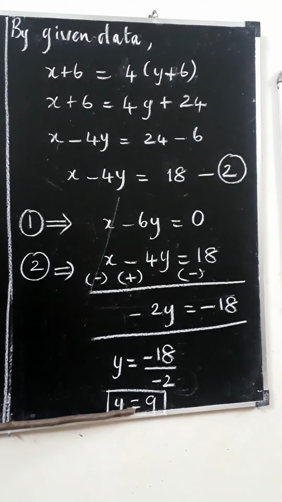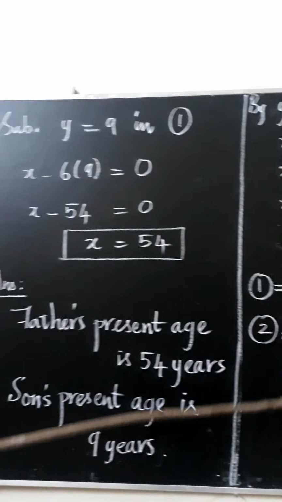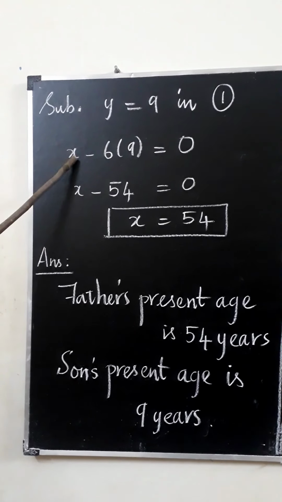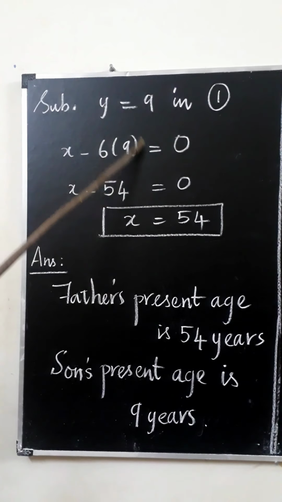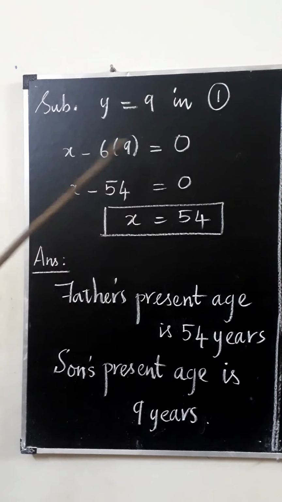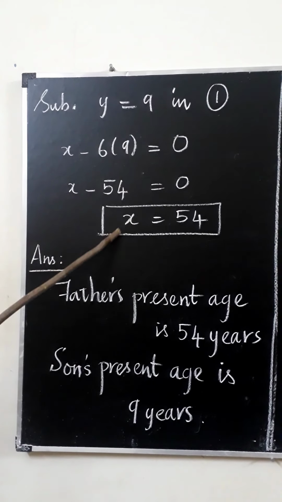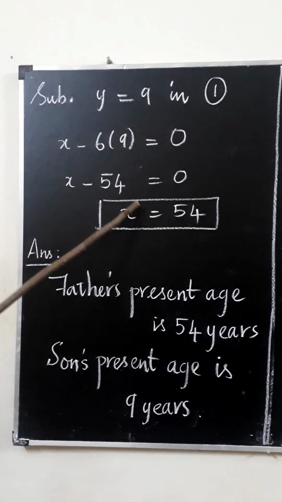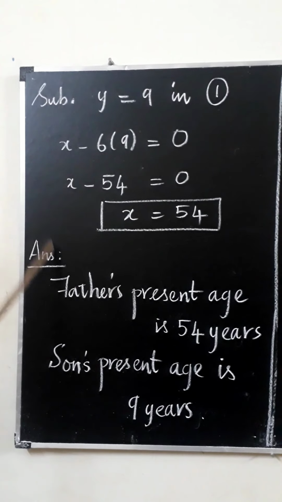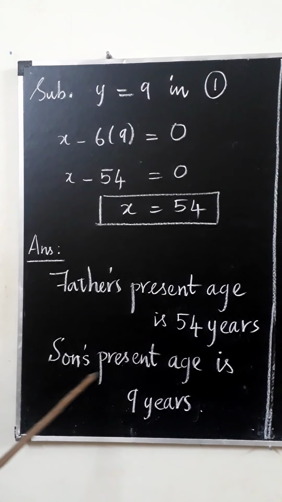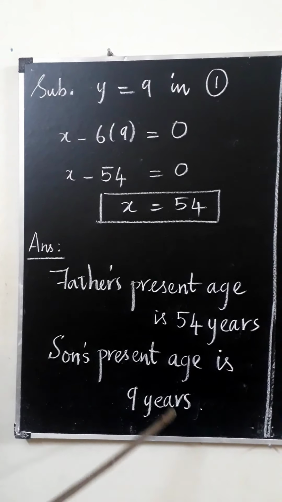To find x, we have to substitute y is equal to 9 in equation 1. X minus 6 of 9. In the place of y I substitute 9, equal to 0, and x minus 54 is equal to 0. 6 nines are 54. So x is equal to 54. Now we got the values of x and y. So the answer is father's present age is 54 years and son's present age is 9 years.